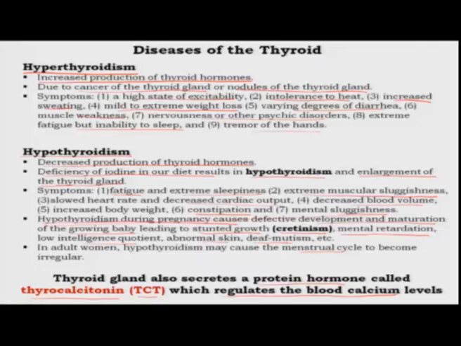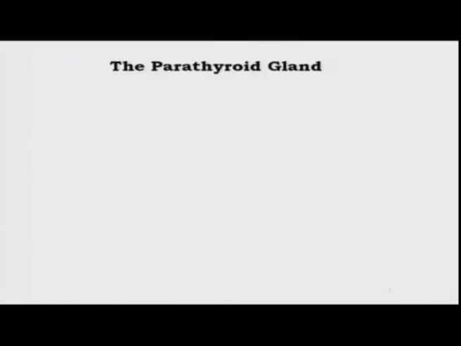Then calcium ions are required for the activity of many different enzymes within your cell. So, calcium is a very important ion, and hence it is important to regulate the level of calcium within the blood, not to speak of the fact that calcium is required for your bones and teeth as well. As we will see, you need to have this calcium level maintained for normal physiological functions. So, with that we will move on to the next gland, the parathyroid gland, and this is appropriate because now I will tell you the role of the parathyroid gland in maintenance of calcium levels within the body.